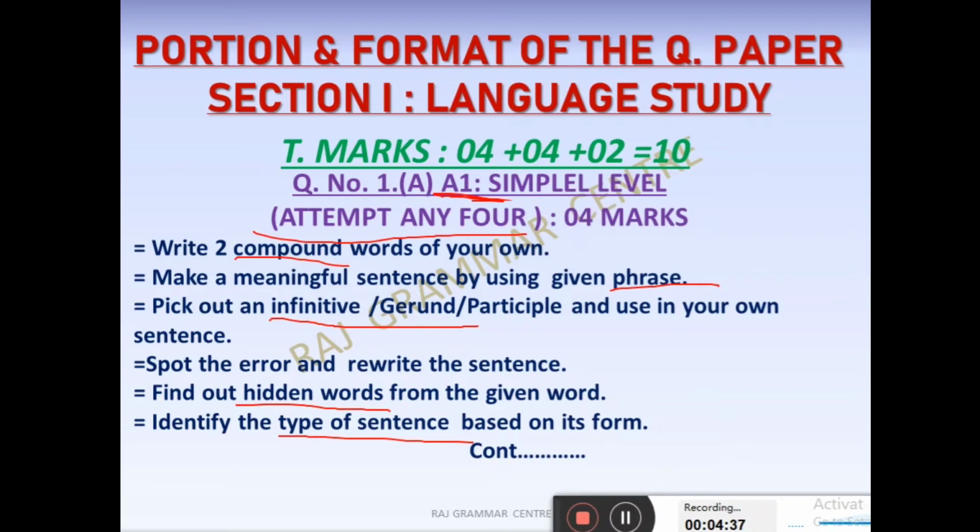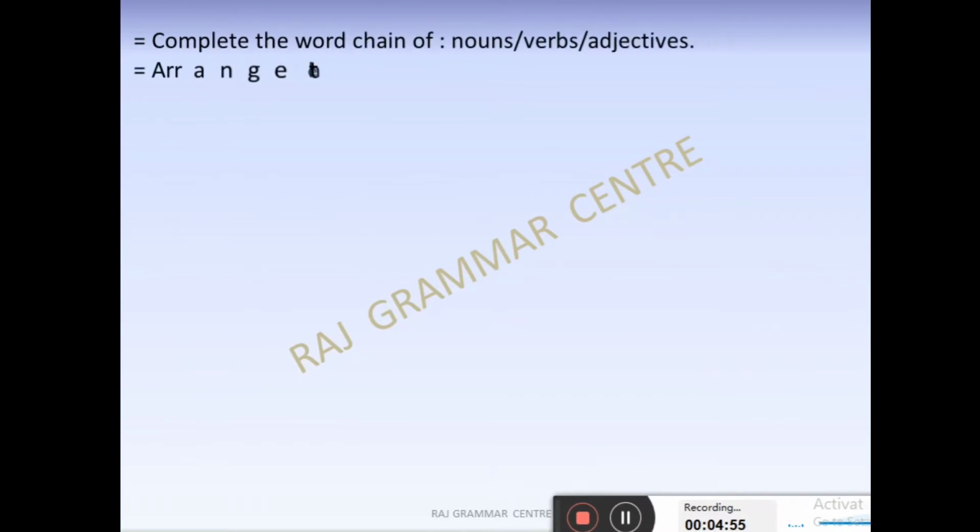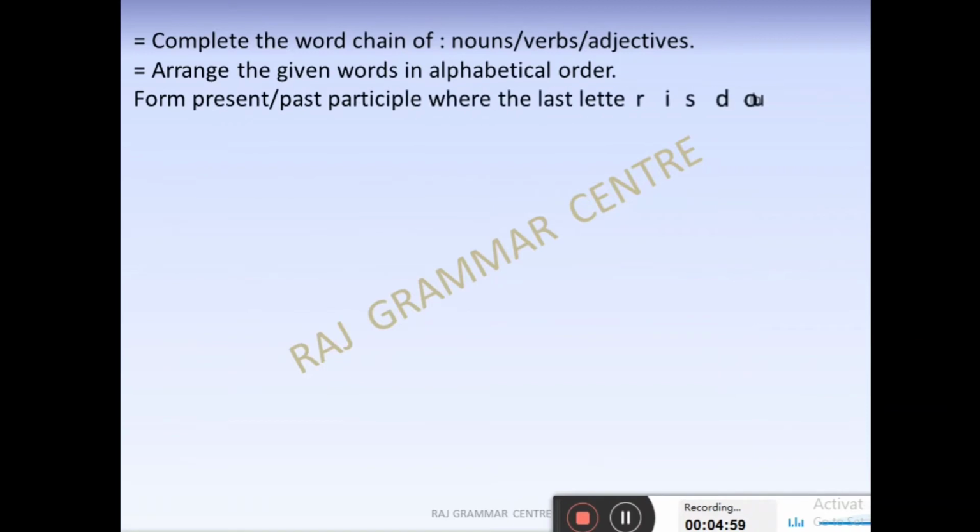And after that, not only this, some other topics are also there. Let me clarify. In this level, see on the screen: complete the word chain of nouns, verbs, adjectives. Remember one thing, in the word chain, what do we do?